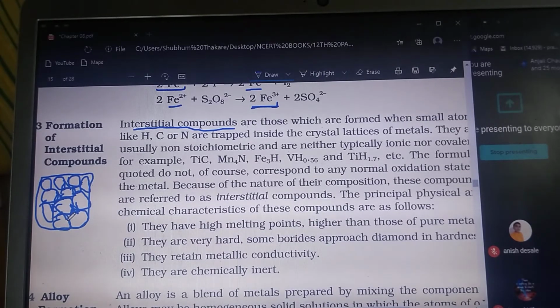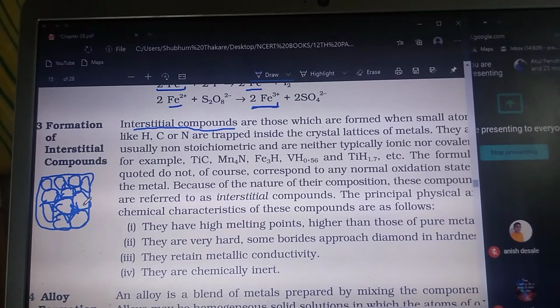So the interstitial gaps are present in between the atoms of the transition elements, and in these interstitial gaps, smaller atoms like hydrogen, carbon and nitrogen are entrapped.